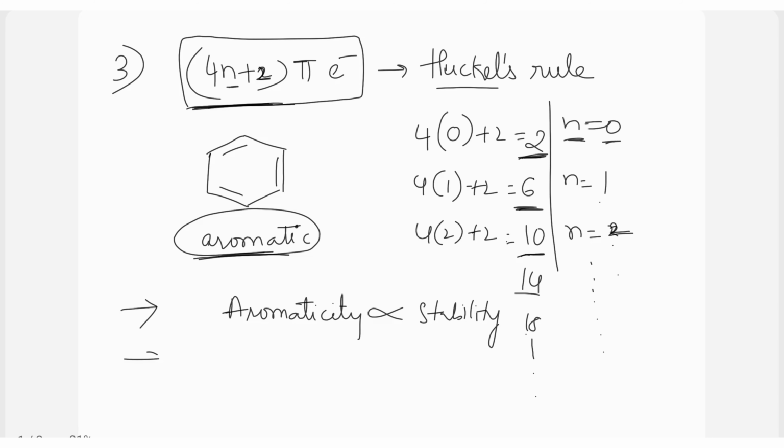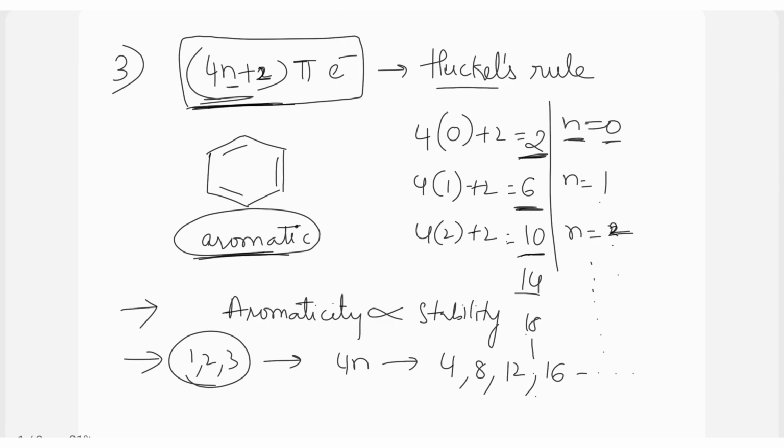Suppose a compound satisfies all the 1, 2, 3 conditions but has no 4n plus 2 pi electrons, it has only 4n pi electrons, where the number is equal to 4, 8, 12, 16 and so on. If the number of pi electrons inside the ring is equal to 4, 8, 12, 16 and so on, instead of 2, 6, 10, 14, such compounds are called anti-aromatic compounds.